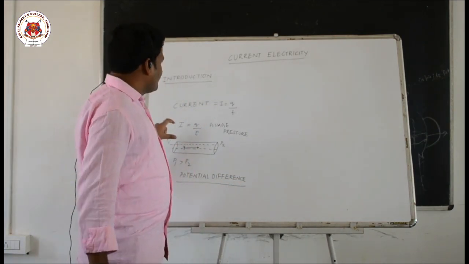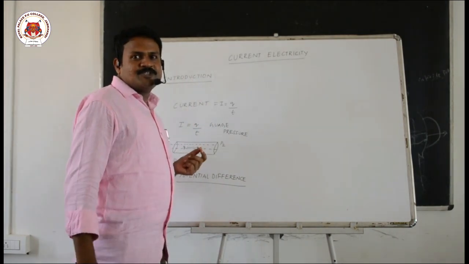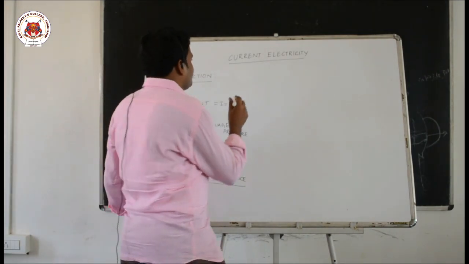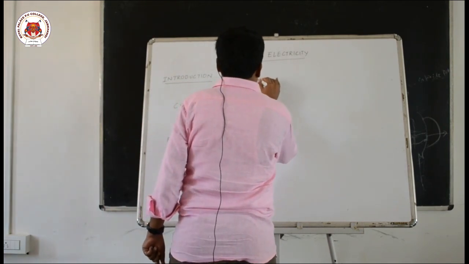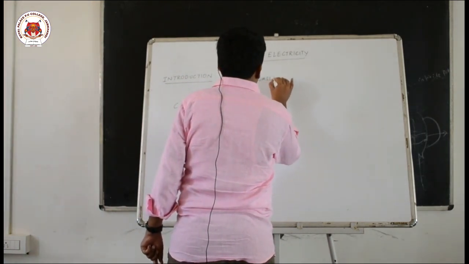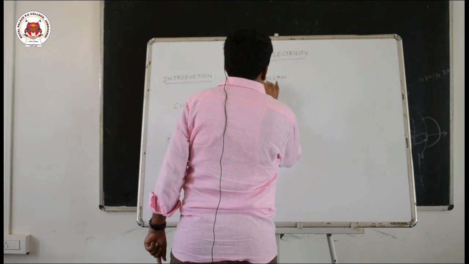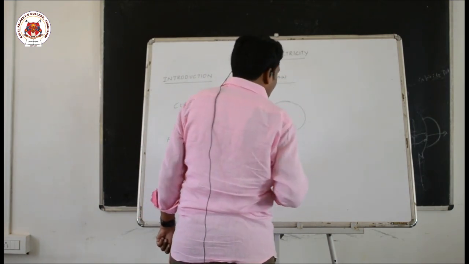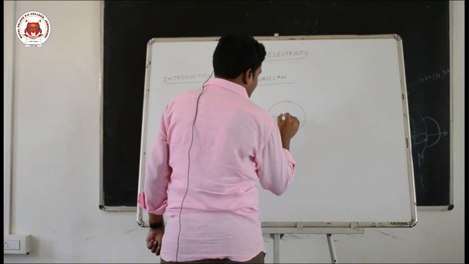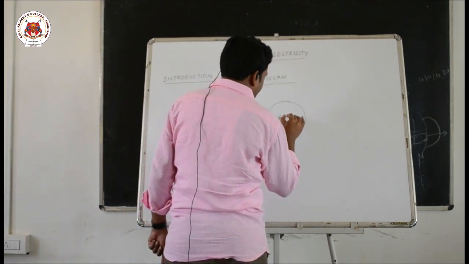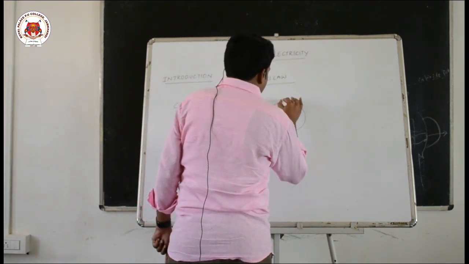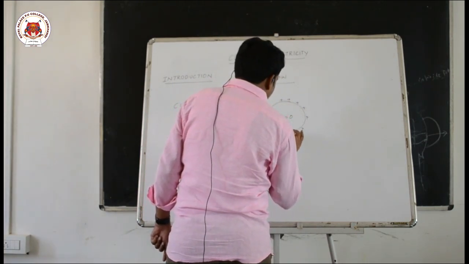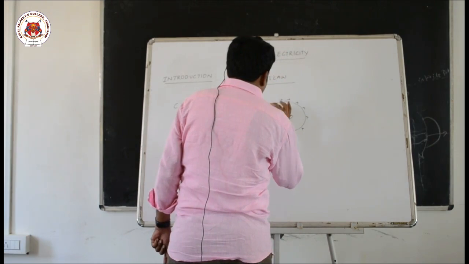In the first point I said that charges are flowing inside the conductor. But in Gauss law you already studied that the electric field inside a conductor, inside a hollow shell, is 0, because charge is deposited on the surface and there is no electric field inside.